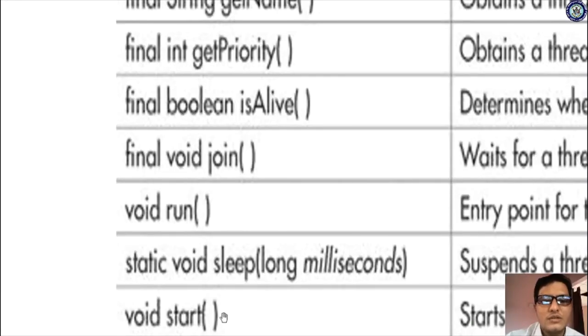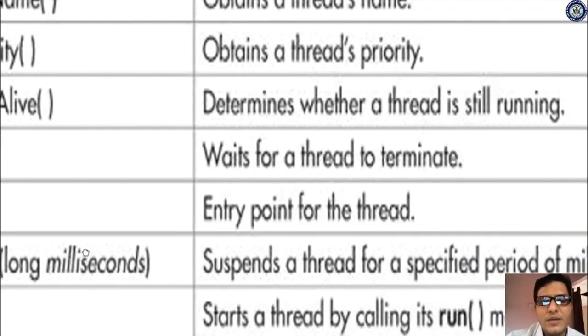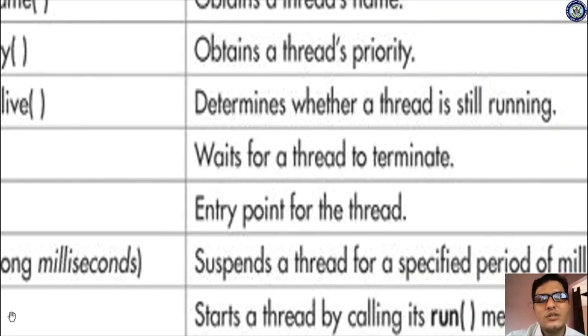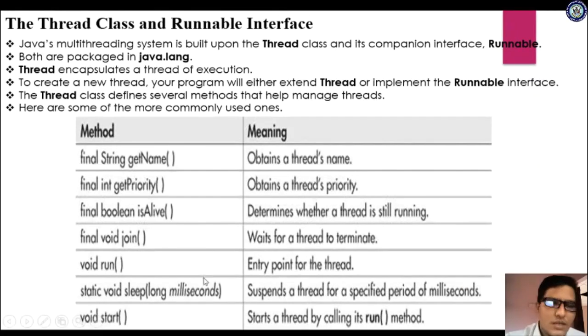And next is start, which starts a thread by calling its run method. Whenever you call the start method, the run method executes automatically and the thread starts running. So these are the methods. This question was asked in one of the papers, so you should not neglect it.